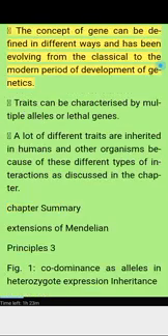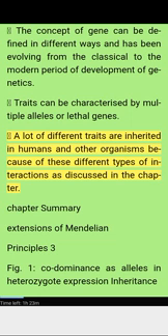The concept of the gene can be defined in different ways and has been evolving from the classical to the modern period of development of genetics. Traits can be characterized by multiple alleles or lethal genes. A lot of different traits are inherited in humans and other organisms because of these different types of interactions, as discussed in the chapter. Chapter summary. Extensions of Mendelian Principles.